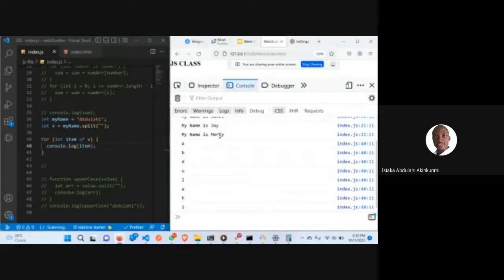Now the difference between them is this. The for in returns the index. It returns the index of that array. For this one, it returns the item. This of will now return the item.